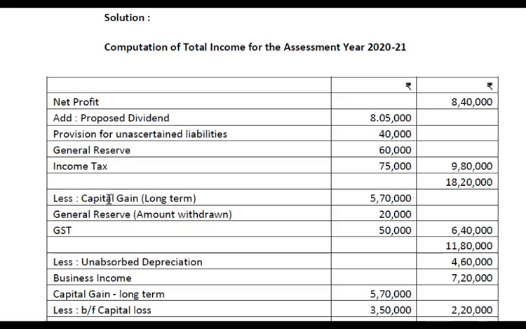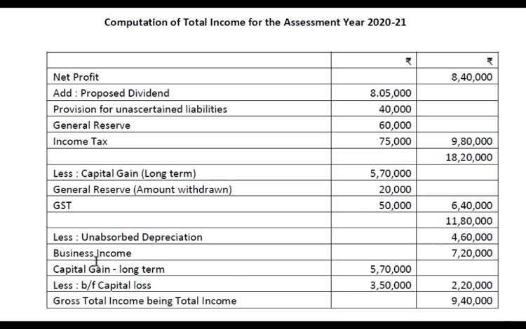Then less capital gain, which is long term, which is not connected to the business, general reserve as the amount is withdrawn, and GST rupees 50,000. These items are deducted, and then less unabsorbed depreciation. So we get the business income.